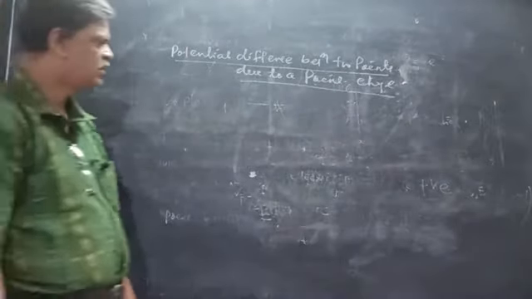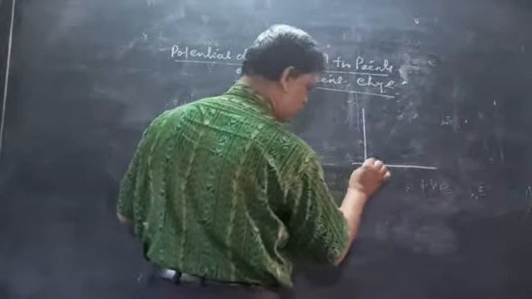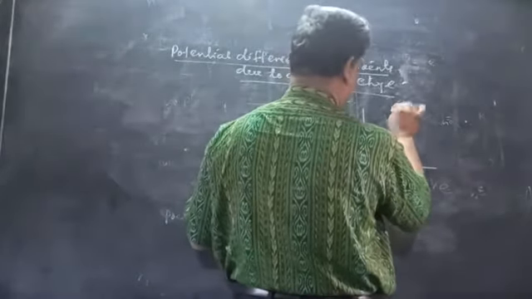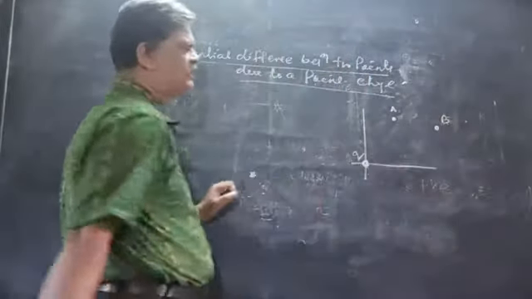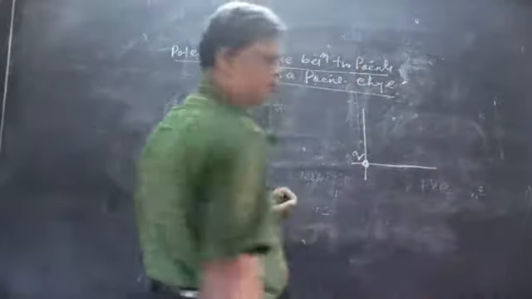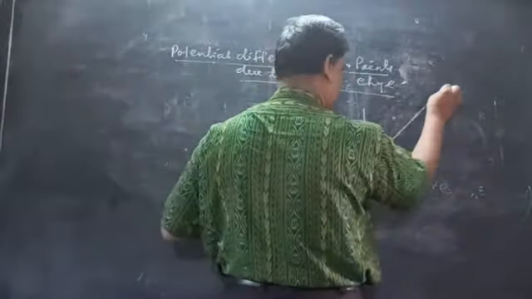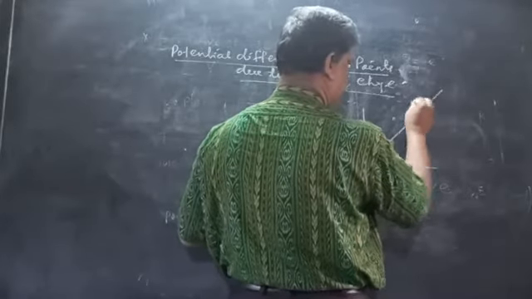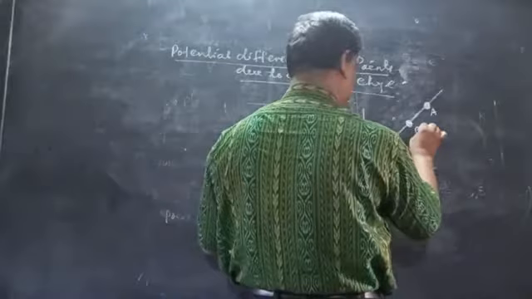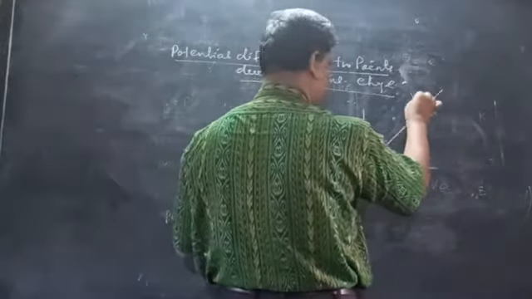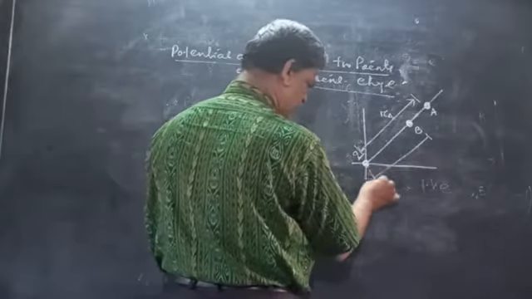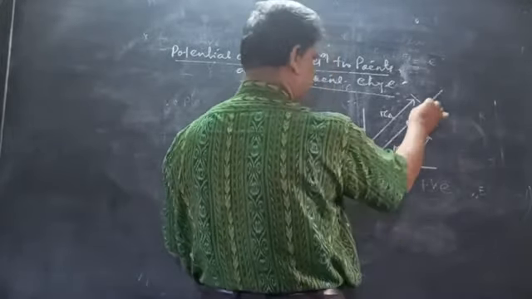Simply, suppose we consider the 2 points. This is your source charge Q. Now we consider the 2 points, this is the point A and this is the point B. If we consider the 2 points on the same line, this is A and this is your B. This is the distance RA, and this is the distance RB. So what is the potential difference between A and B?